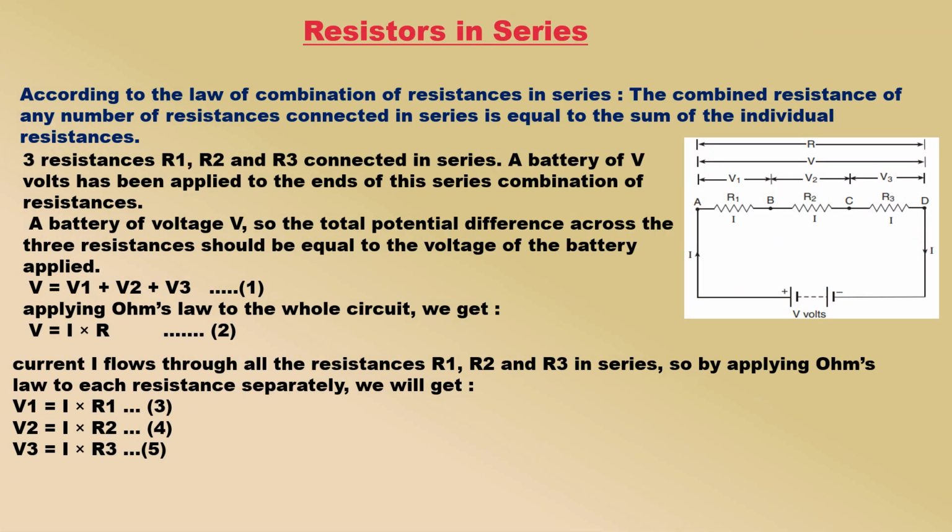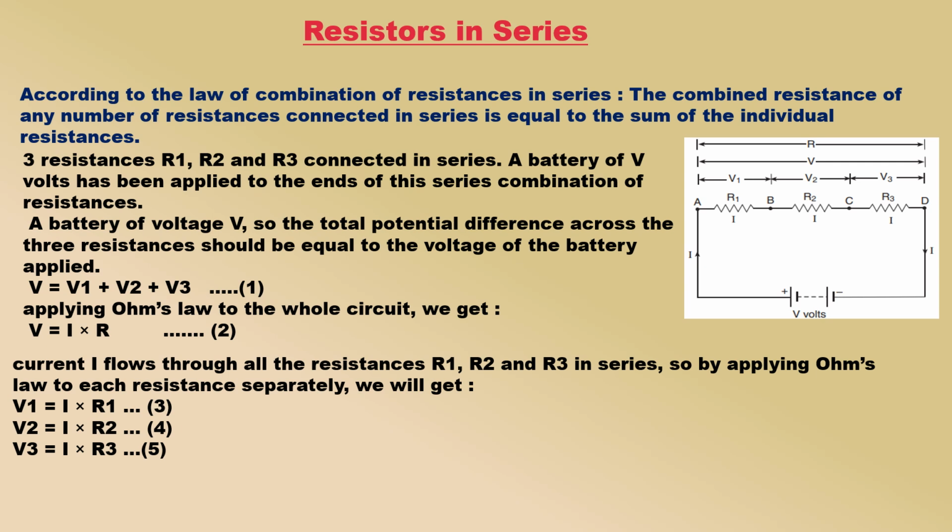Resistors in series. The combined resistance, or resultant resistance, of a number of resistances or resistors connected in series is calculated by using the law of combination of resistances in series. According to the law of combination of resistances in series, the combined resistance of any number of resistances connected in series is equal to the sum of the individual resistances. For example, if a number of resistances R1, R2, R3 are connected in series, then their combined resistance R is given by R equal to R1 plus R2 plus R3 and so on.